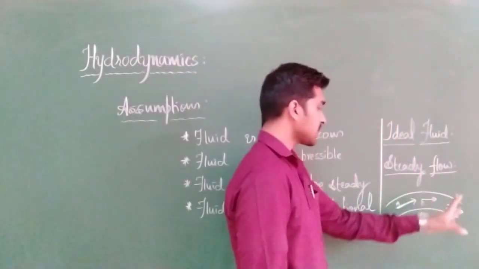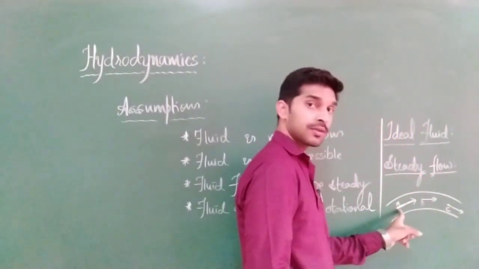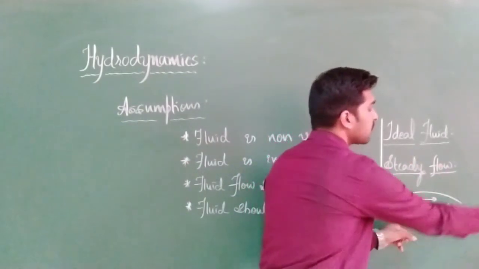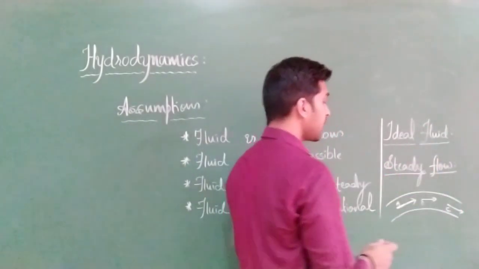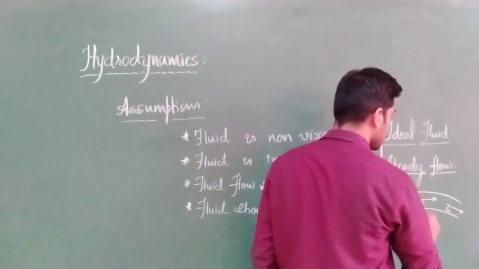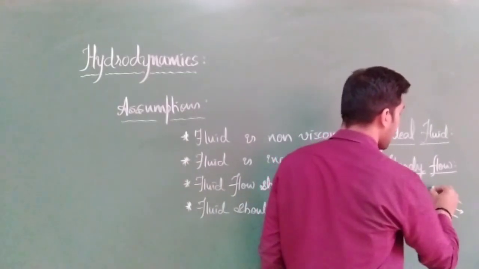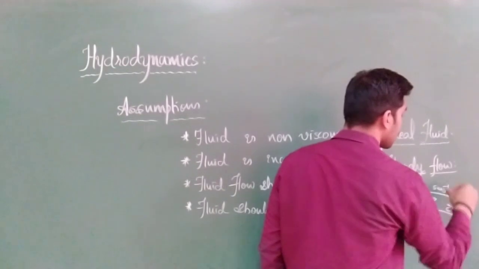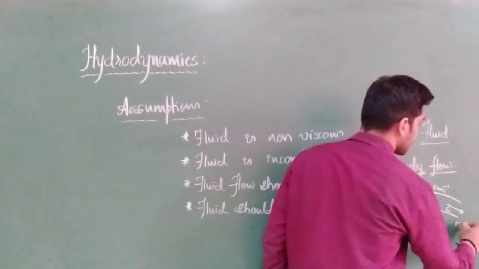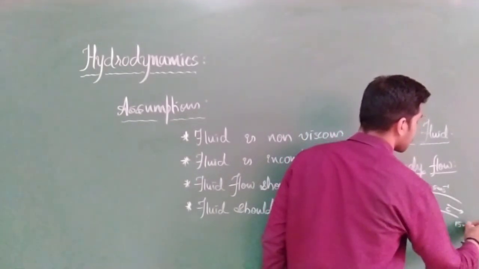The water is continuously flowing. Imagine that here we have 2 meters per second, here 5 meters per second, here 15 meters per second. Let us assume.